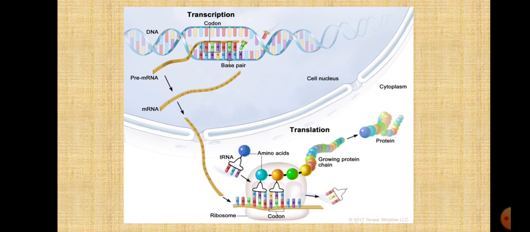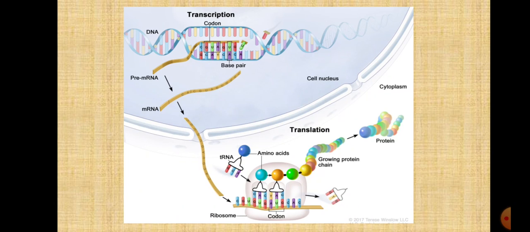Now there is an enzyme called RNA polymerase enzyme. Because of this RNA polymerase enzyme, the two strands of DNA start getting separated. As they start getting separated, the messenger RNA is formed with the help of one strand of DNA. So only one strand of DNA is used in the process of transcription, or in the synthesis of RNA from the DNA.